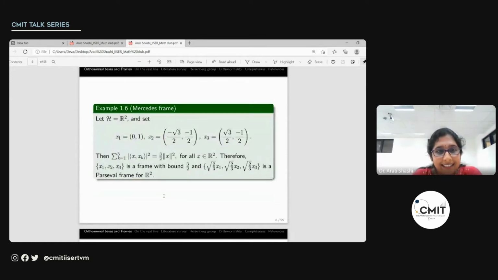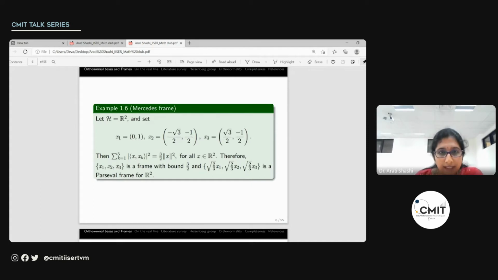And this is another example of a frame. We consider the Hilbert space R2 and we take these 3 points. If we take any x in R2, say (x, y), and find this inner product, take the modulus, square it, for each of these, and add them up, then what we would get is 3 by 2 times mod x square plus mod y square. So this shows that it is a frame with the lower frame bound and the upper frame bound equal to 3 by 2.